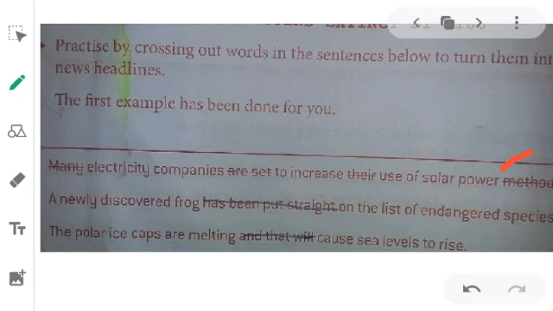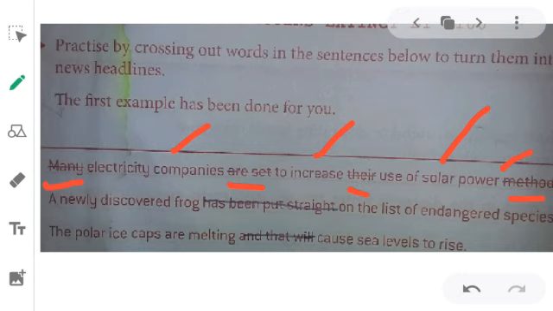So this is a complete sentence. If we have to make it a headline, we have to cross out some unimportant or small words, like they have done here. They cross out the words many, are set to, and method. So they cross out these words, and the headline is: electricity companies increase use of solar power. So now they have made it a headline.